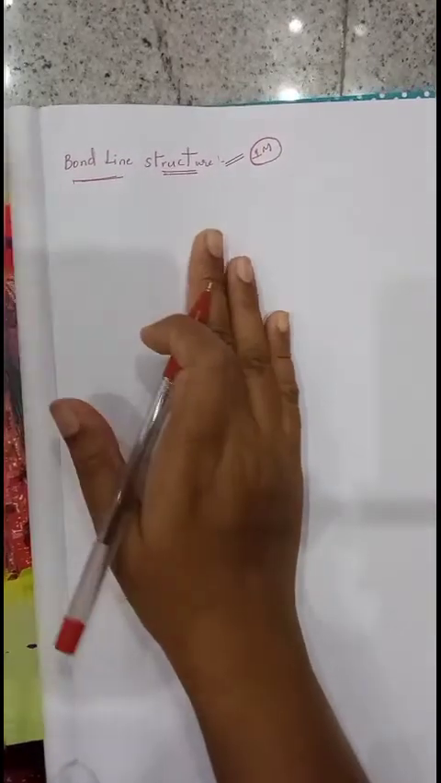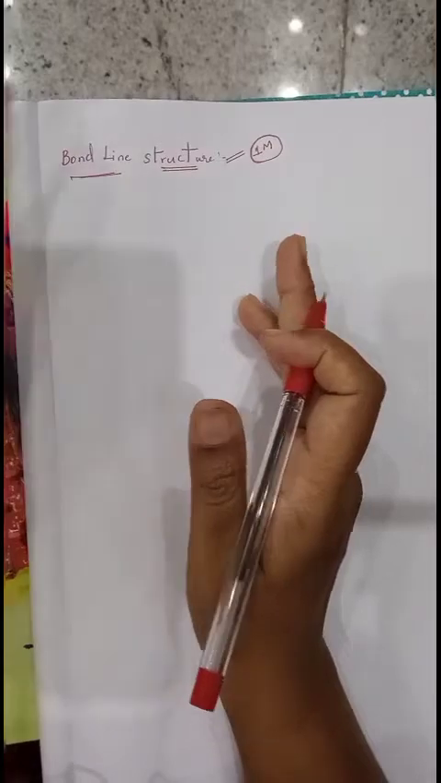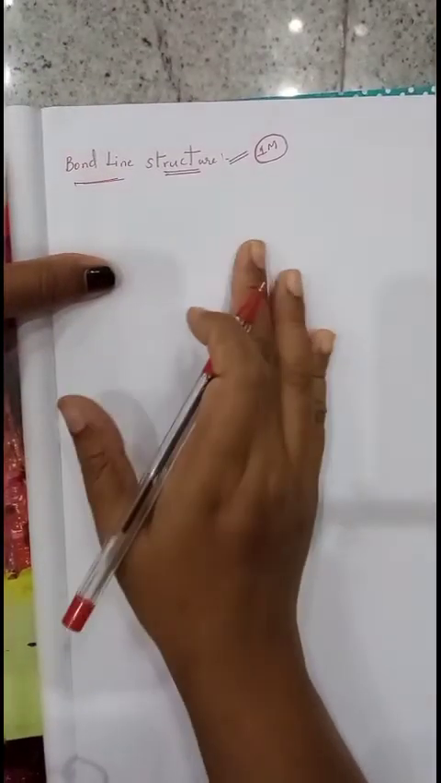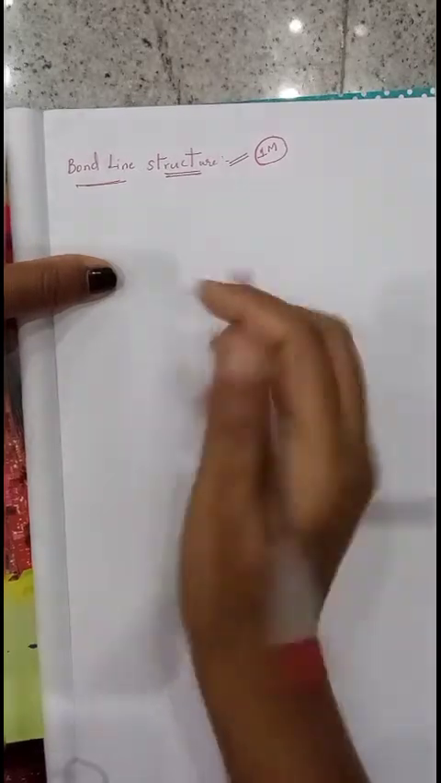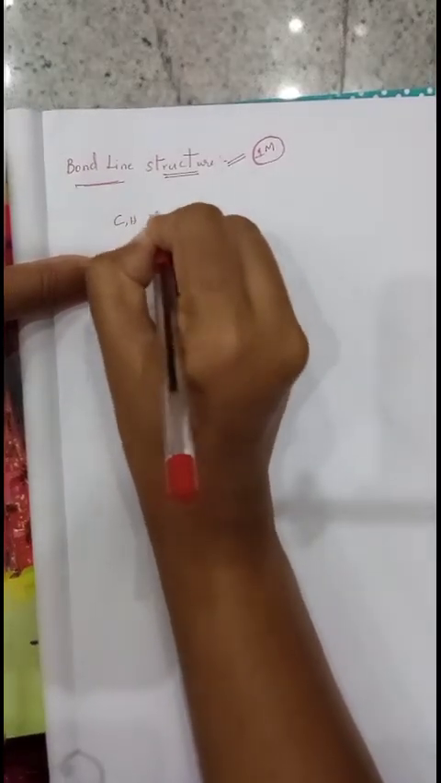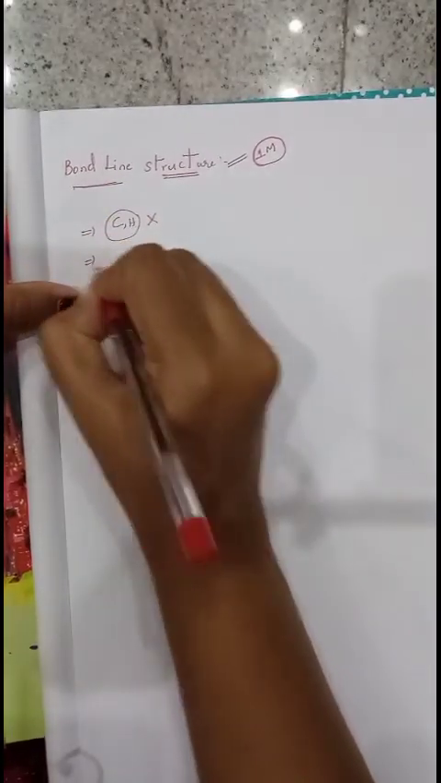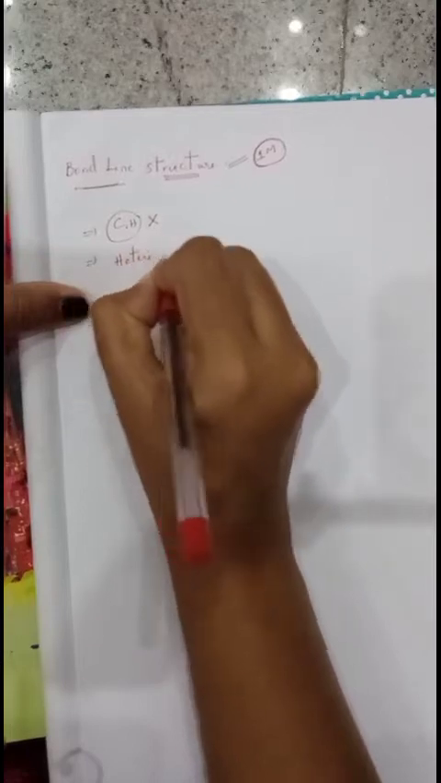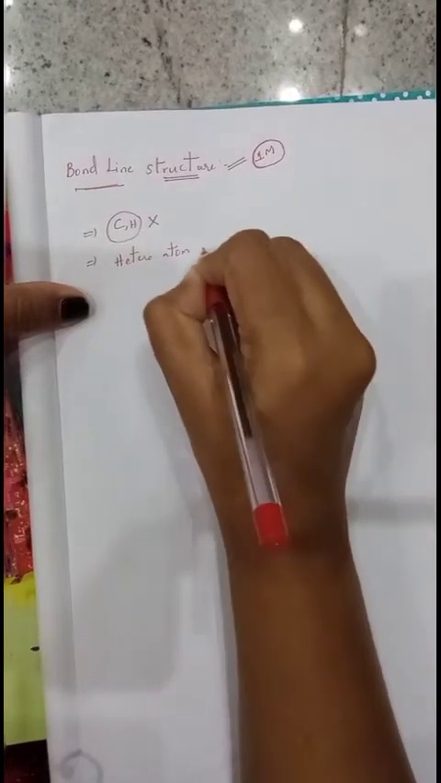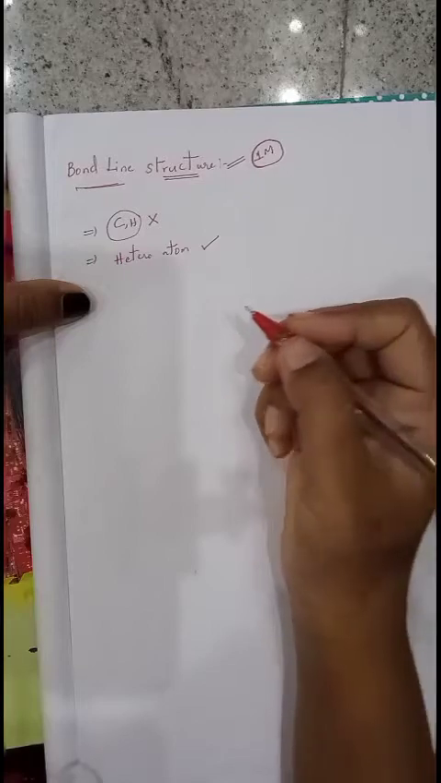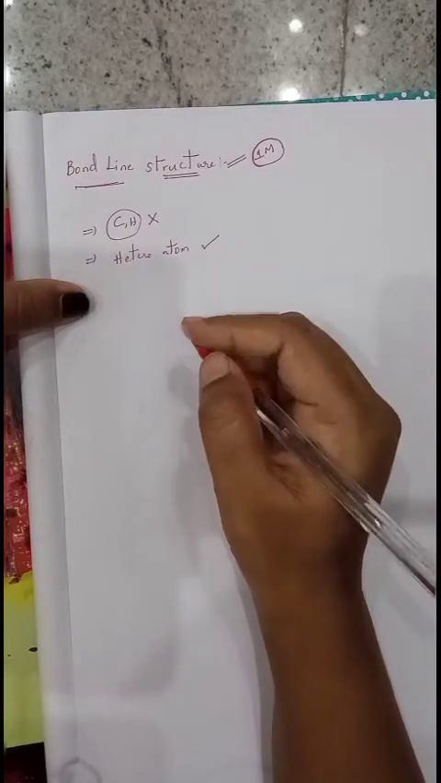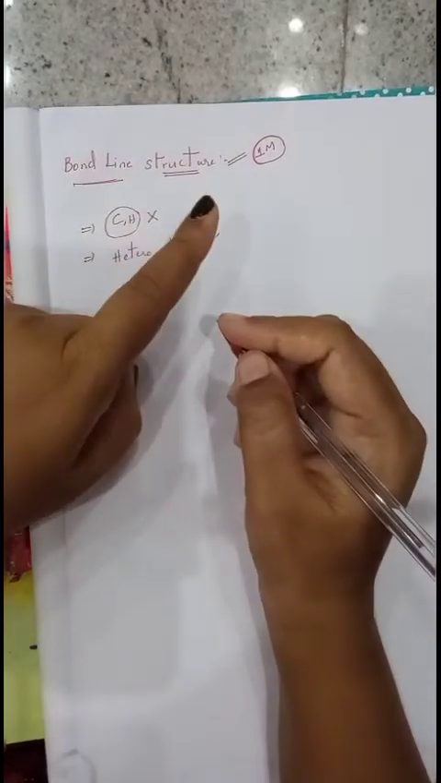In this bond line structure, what we want to do? We want to represent the carbon-carbon bonds only by using lines. We need not represent carbon and hydrogen. Carbons and hydrogens we never represent. If any heteroatom is present, such heteroatoms we want to represent specifically. Double bond is indicated by 2 lines, single bond is indicated by 1 line, triple bond is indicated by 3 lines. In such a way we can represent the bond line structure.